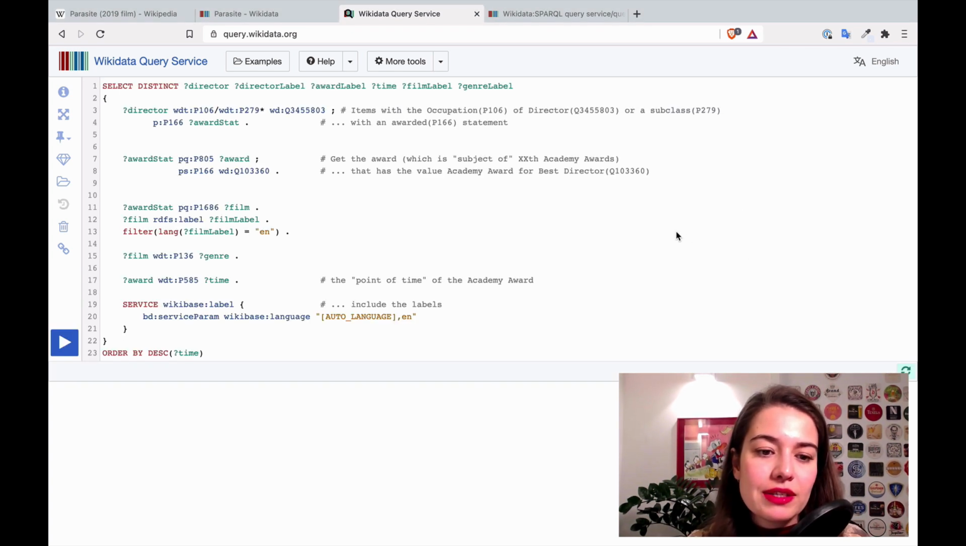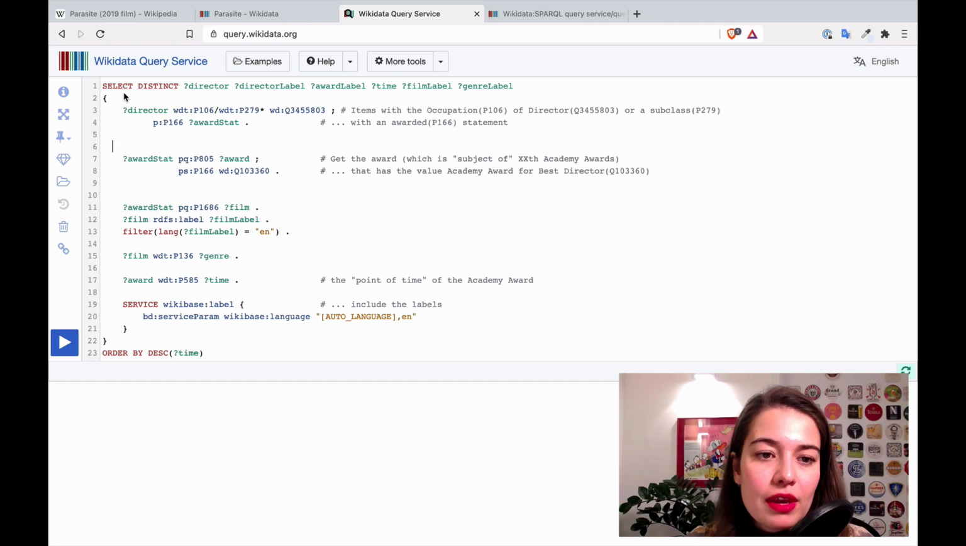Basically, what this query gives me is, for every director that has ever got an Academy Award for Best Director, the movies that they got the award for, and the genres of these movies. I know this looks a little bit crazy when you first look at it. It's very confusing. I remember being extremely overwhelmed, but everything really makes sense. Now I've started to really like the SPARQL query language. If you have ever worked with any sort of query language, you are probably a little bit familiar with it.